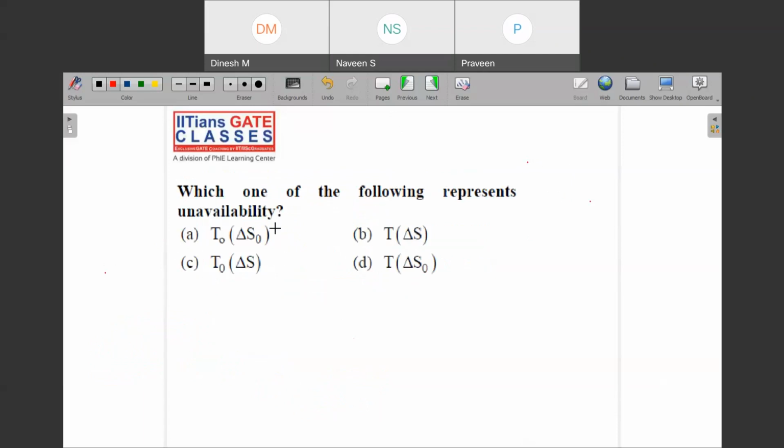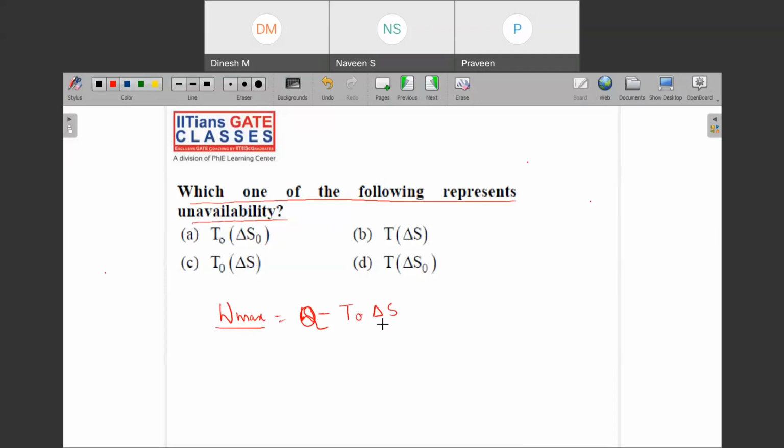Now, the next question asks which one of the following represents unavailability. Do you remember that the W max, or available energy, we found out was Q minus T naught into delta S?